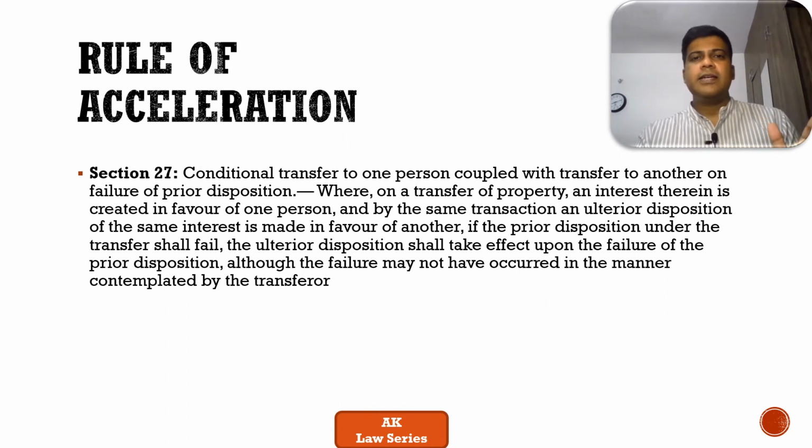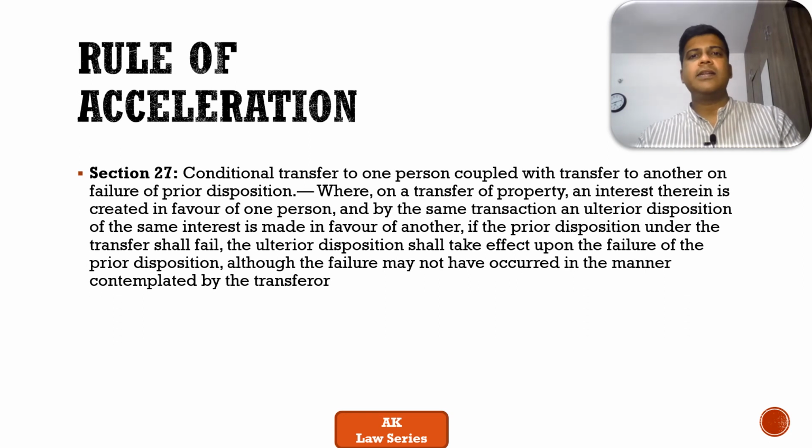Let's say the husband states that the property is being given to the wife for her life, and once the wife expires during the lifetime of the husband, the property goes to person X. Let's assume a scenario whereby the wife dies during the lifetime of the husband.